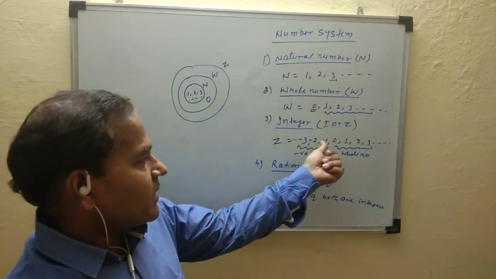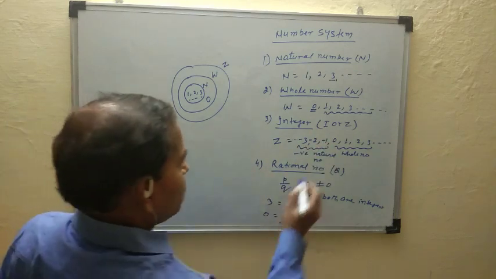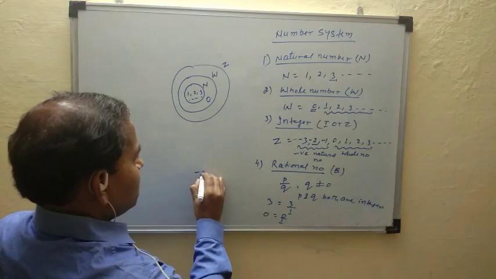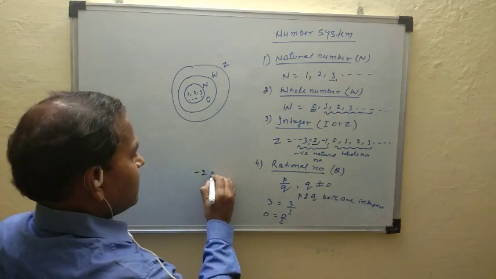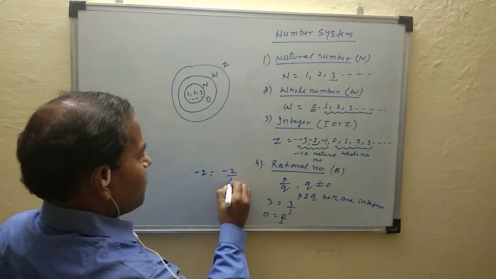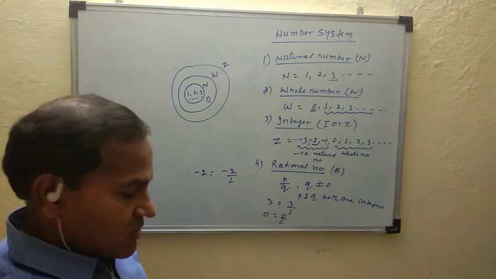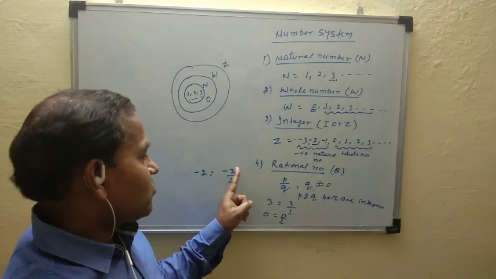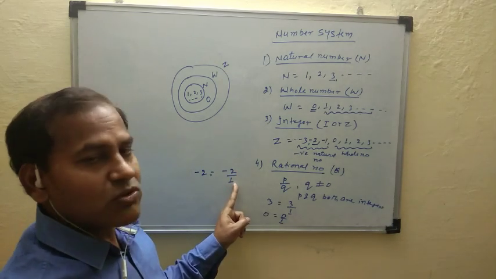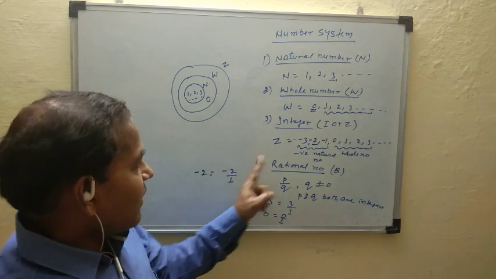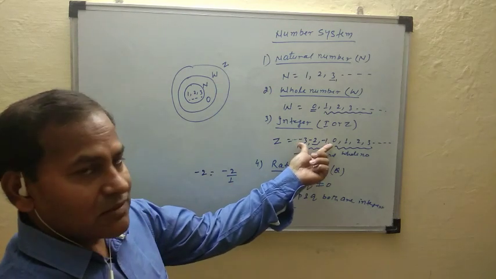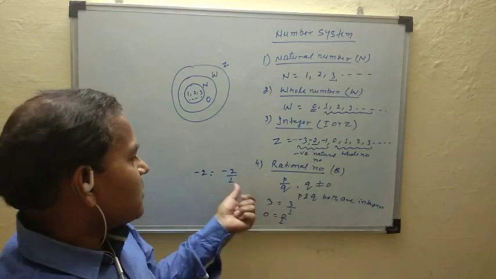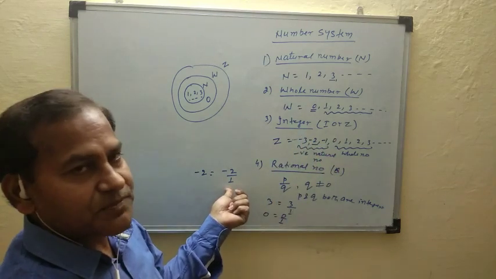And taking an integer, suppose -2, this can be written as -2 by 1. It is also of the form p by q, where p is equal to -2 and q is equal to 1. So every integer, negative or positive, is also a rational number.